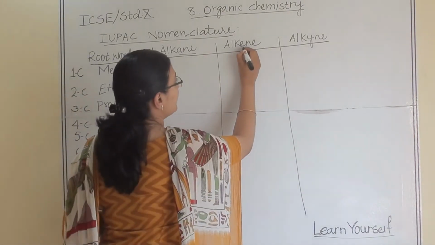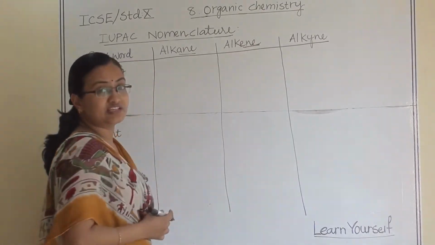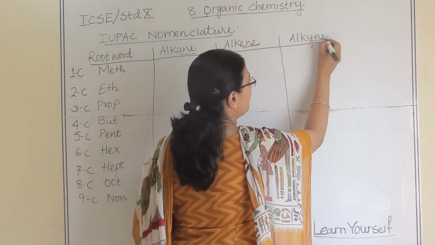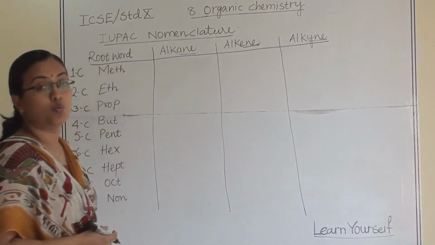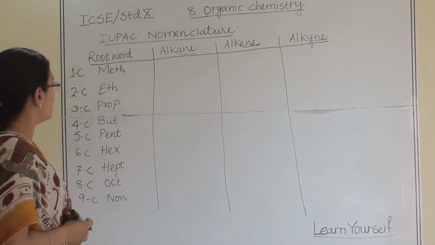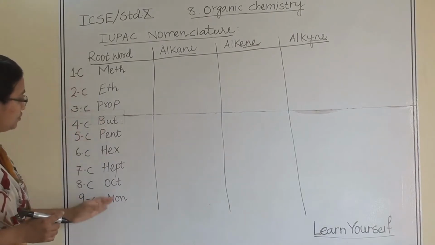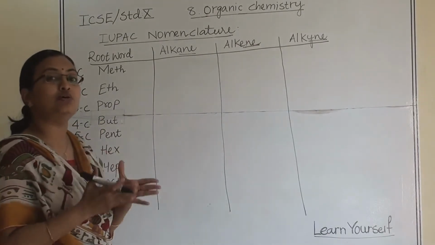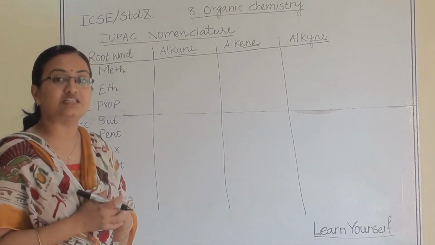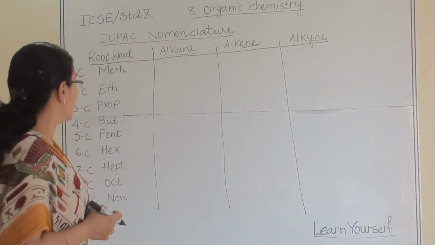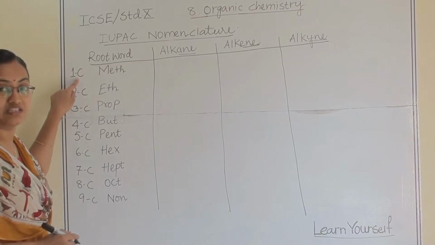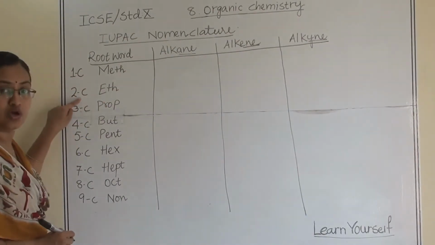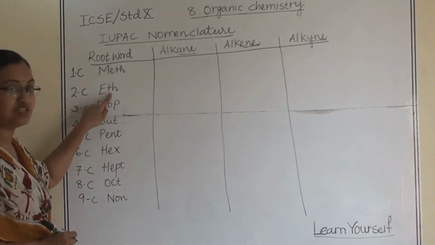The second is double bonded with the suffix ene. And the third is triple bonded with the suffix yne. There are certain root words we use depending on the number of carbon atoms present in the organic structure. For example, when 1 carbon is there, we use the root word meth. When there are 2 carbons in a chain, we use eth.